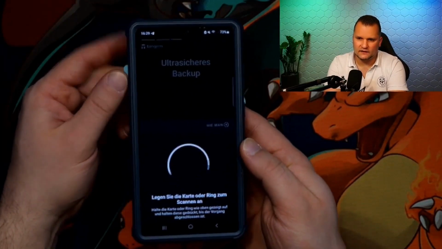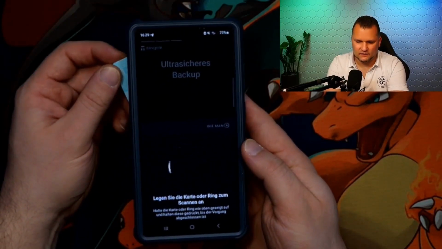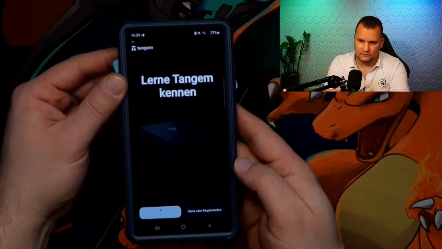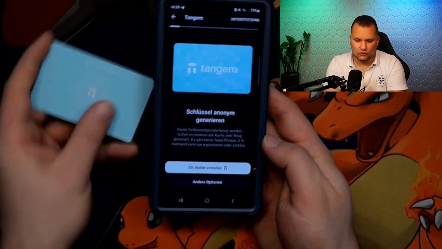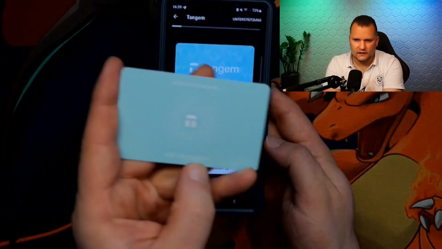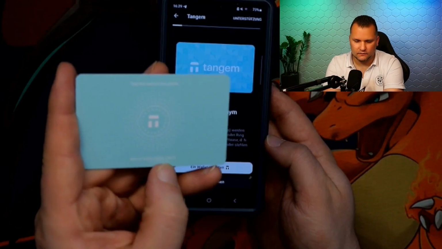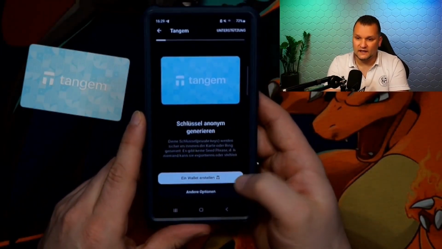Briefly place it behind. The problem is, due to my case, NFC isn't always that easy, but we'll manage it here. There we have it already, and it's already being created. It directly shows this code here at the back. For example, in this case, it's the card. Then we have also recognized the card here with an image, and then we can simply create a Tangem wallet here.